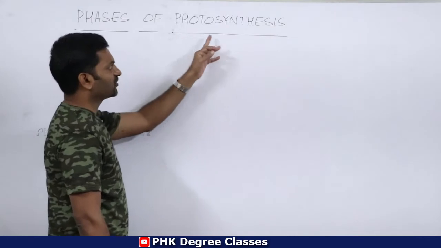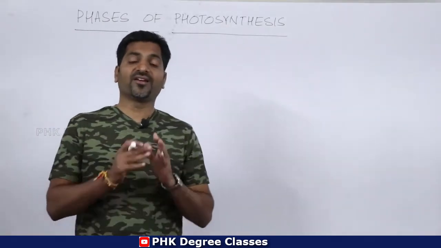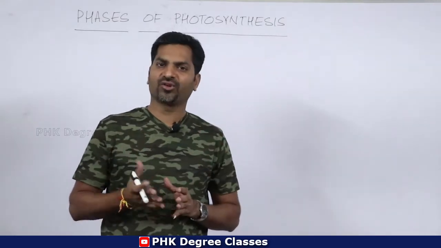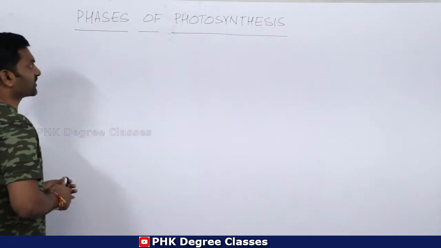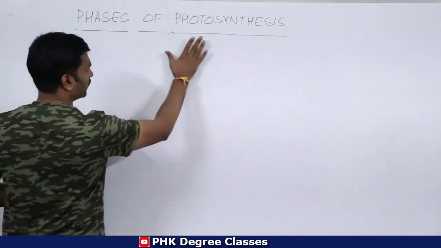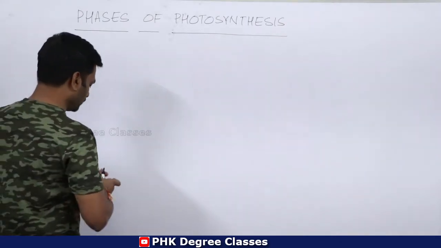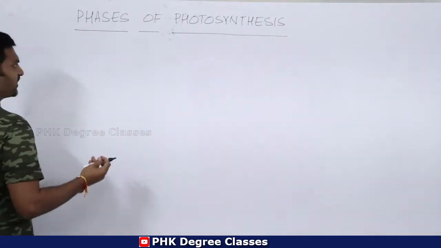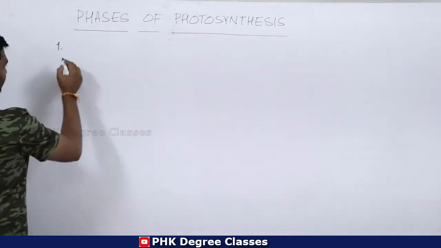So today we are going to see the phases, or stages, or steps of photosynthesis. In the last class we have seen different kinds of pigments and their characteristic features and functions. So in today's class the phases of photosynthesis will be discussed. According to several scientists, photosynthesis has two phases.